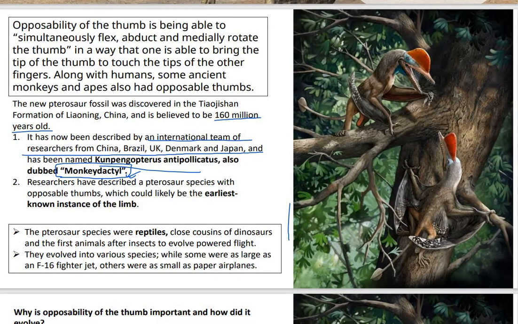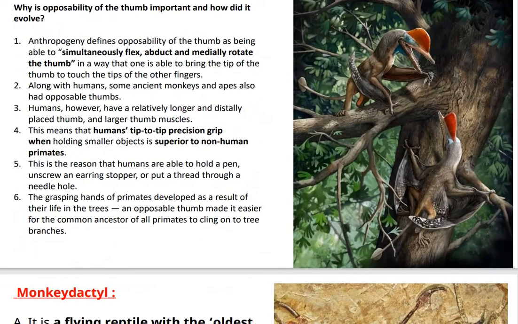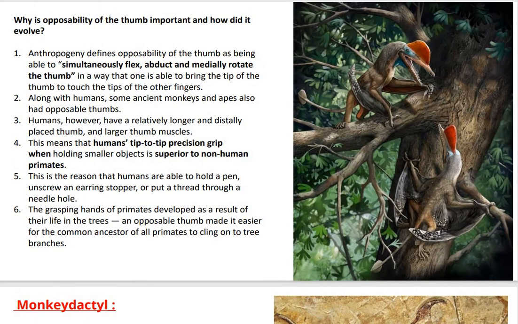Now when we talk about the importance of the opposable thumb and how it evolved, over here you can study that anthropogeny defines opposability of the thumb as being able to simultaneously flex, abduct and medially rotate the thumb. When you can flex your thumb, rotate your thumb, the thumb of the hand, medially rotate it, we call that opposability of the thumb. Okay? And along with humans, some ancient monkeys and apes also had opposable thumbs.